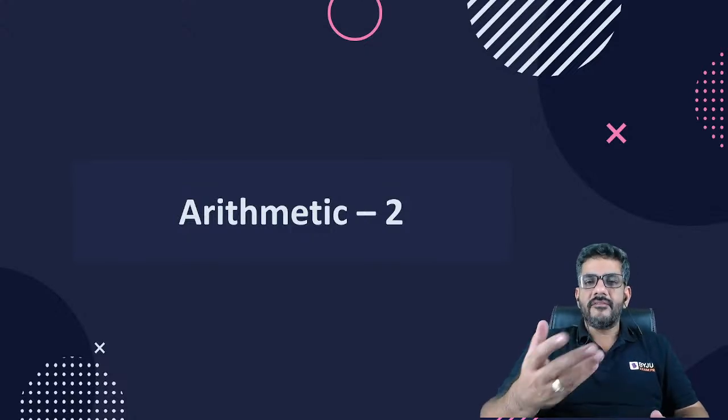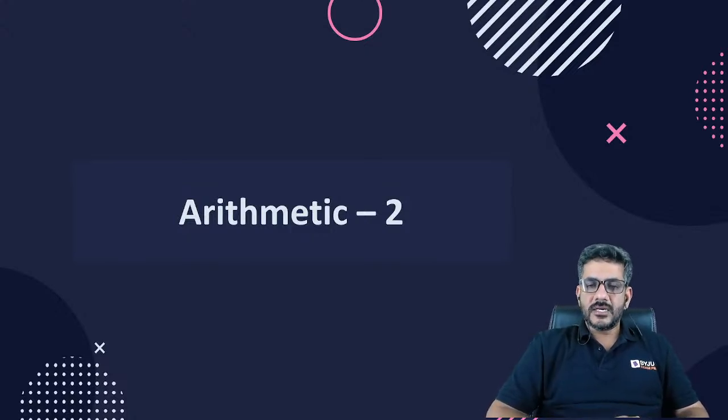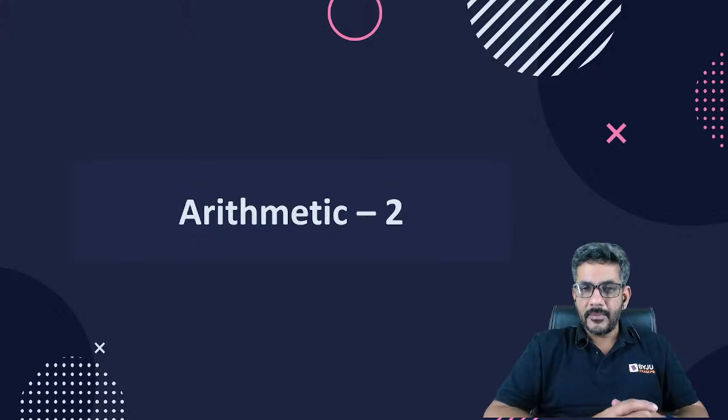We will also have Arithmetic 3, where we'll take up questions from time, speed, distance, time and work, etc. The simple reason is we all know that arithmetic is the most important part for us in the exam. Therefore, we are going to spend more time on arithmetic and discuss all kinds of questions that appear from different parts of it.